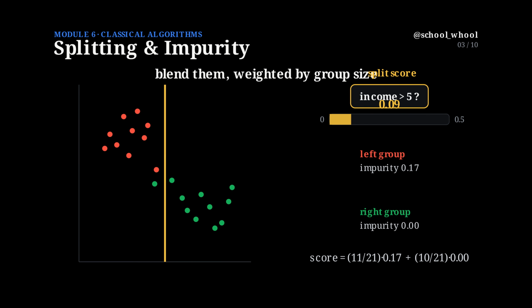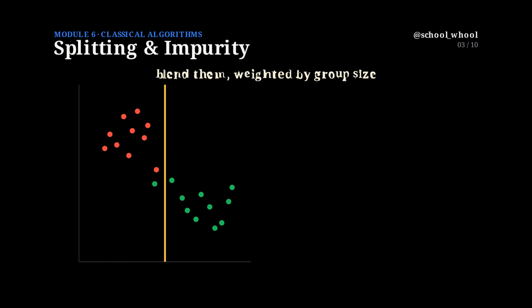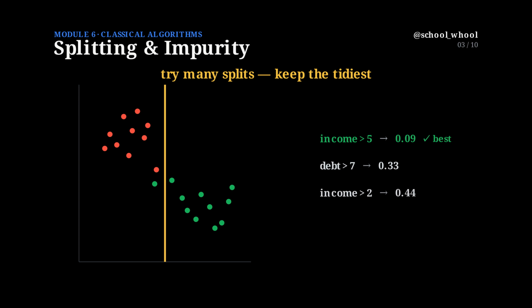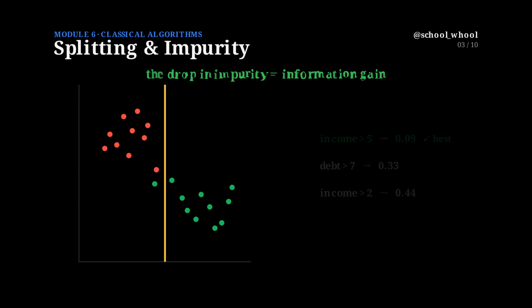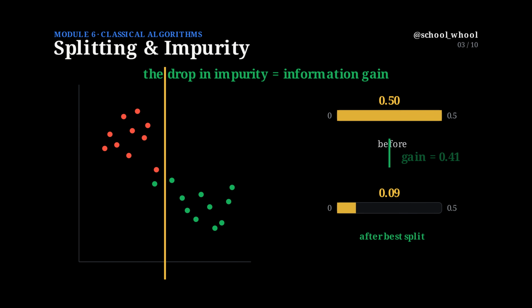The tree doesn't just try one question, it tries many possible splits. Each one gets its own tidiness score. A poor split leaves both groups still mixed. A great split leaves each group almost pure, and earns the lowest impurity. The drop in impurity, from before the split to after, has a name: information gain. The tree simply picks the question with the biggest gain, the one that tidies up the most.